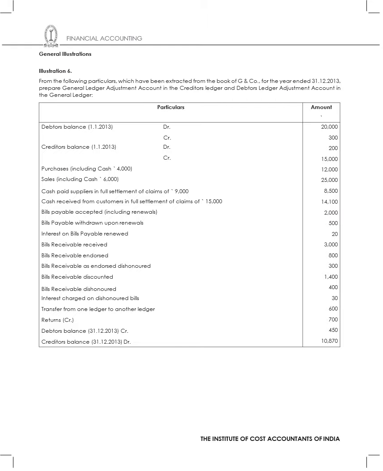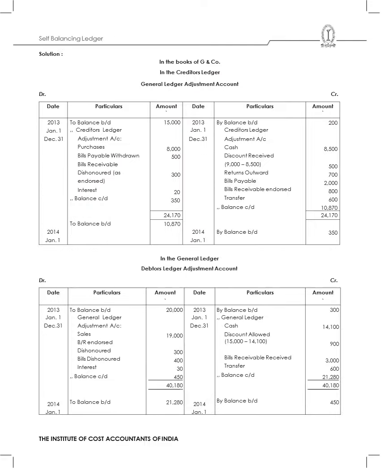This is a very, very important sum because you have all the transactions to be recorded in creditors ledger, general ledger adjustment account, and as well as in debtors ledger adjustment account in general ledger. So that means I have all the books to be made. So I will have to prepare first in the creditors ledger, general ledger adjustment account. That means I will take into account all the transactions of purchases.